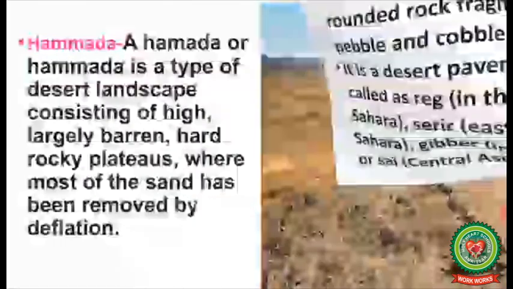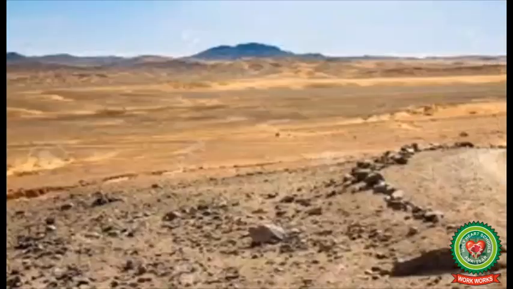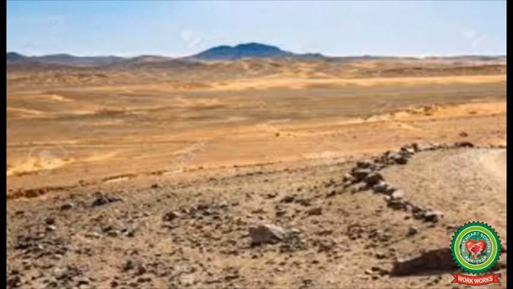Hamada. A hamada is a type of desert landscape consisting of high, largely barren, hard rocky plateaus where most of the sand has been removed by deflation.